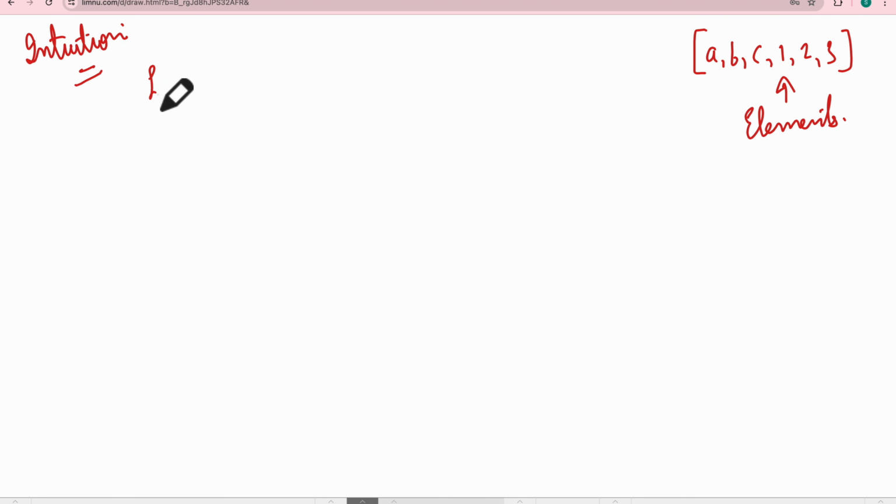So for example, a list can be of type element in a list. Okay, element in a list. It can be of this type, where you have some characters or some numbers, something like that. So this is your type 1.